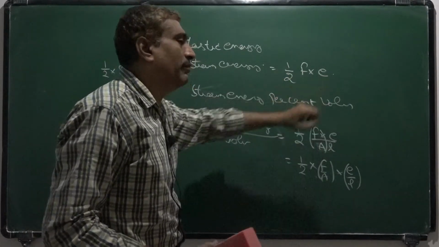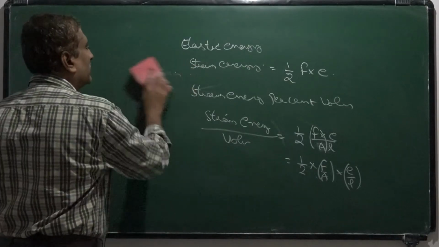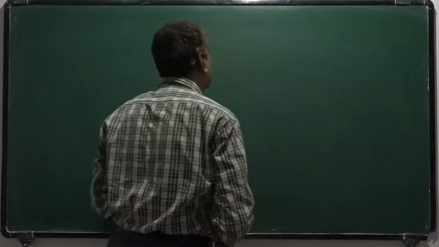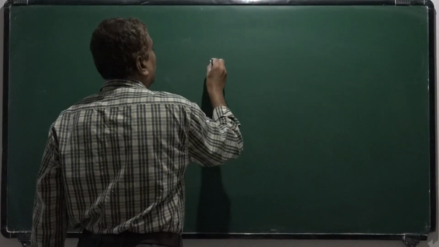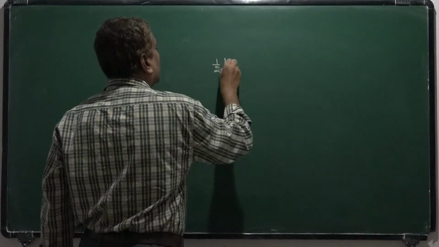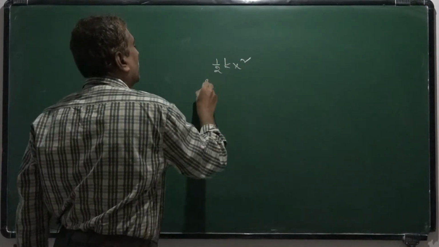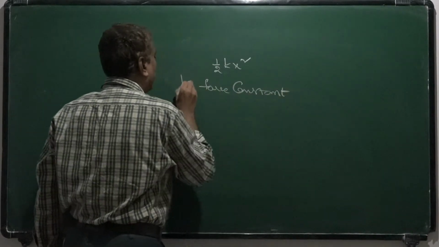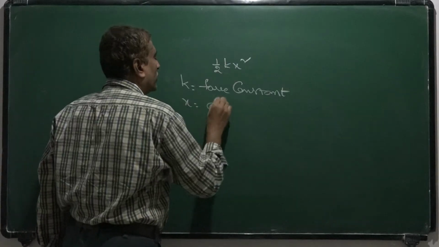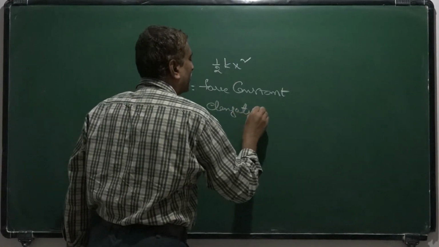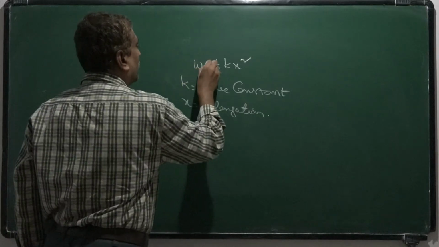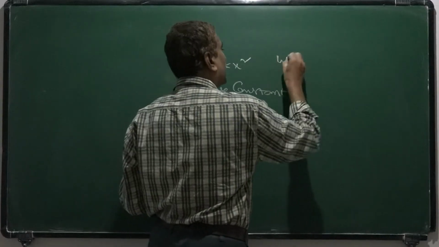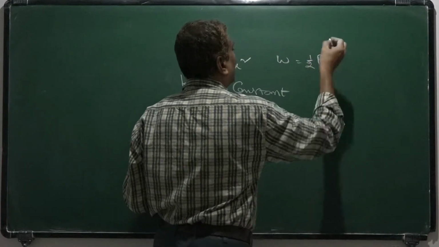Half into stress into strain is strain energy per unit volume, but strain energy is simply equal to half Fe. Now in case of spring constant K, the amount of work done is given by half Kx square. In case of spring problems, remember that half Kx square, where K is the force constant and x is the elongation. So work done is equal to half Kx square in the case of springs, and in case of wires you remember that work done or strain energy is equal to half Fe.